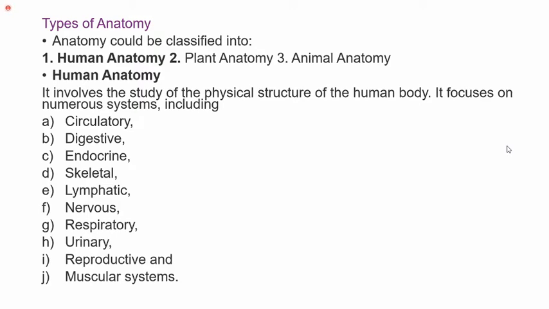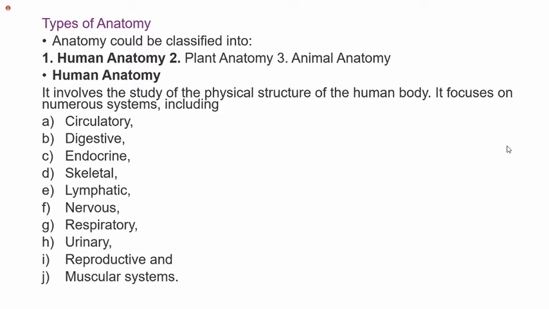Along with the circulatory system, we have a special system called the lymphatic system. And we have the nervous system, respiratory system, urinary system, reproductive system, and muscular system. All this study is called systemic anatomy.